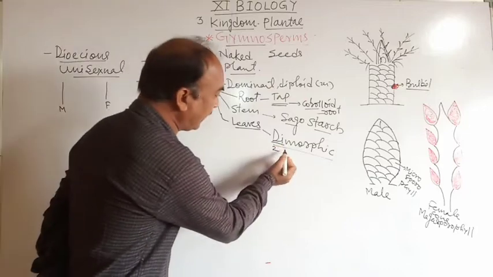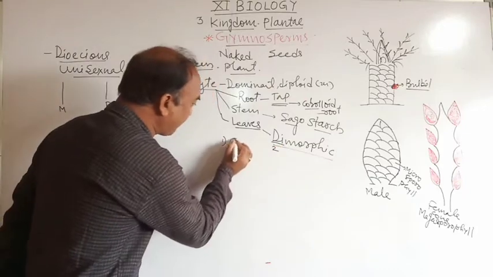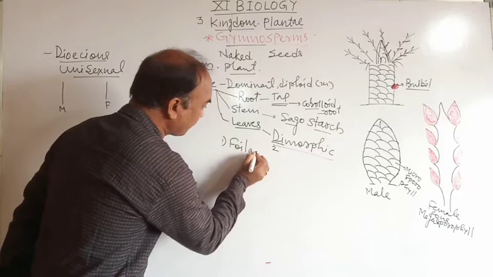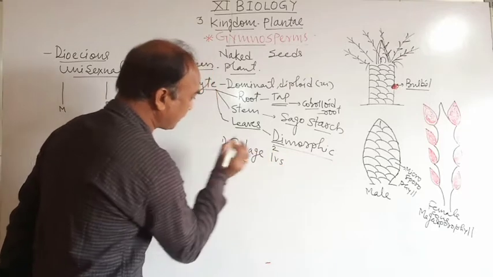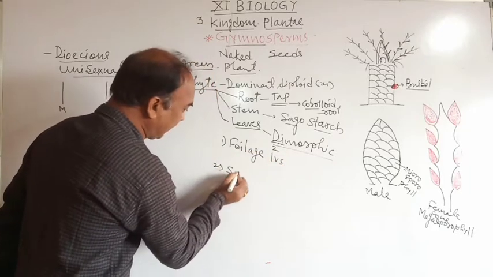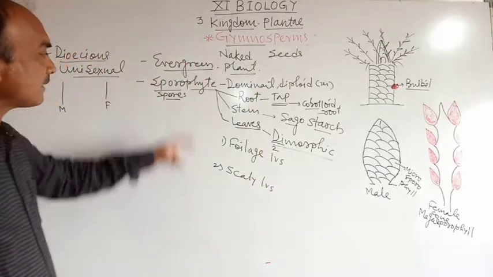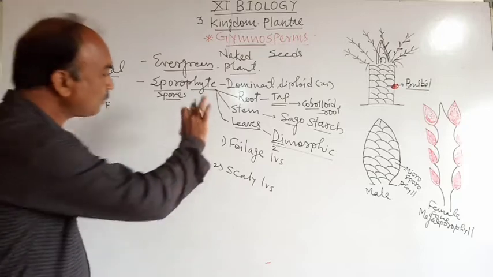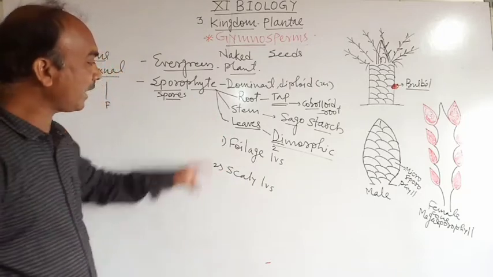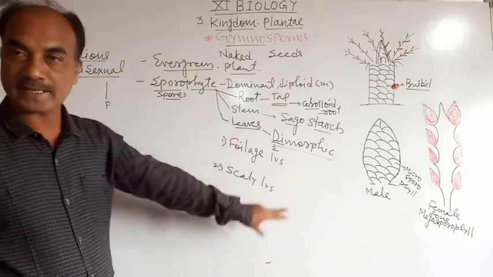The first type is the foliage leaves, and the second type is the scaly leaves. In a cycas plant there are two types of leaves, foliage leaves and scaly leaves.